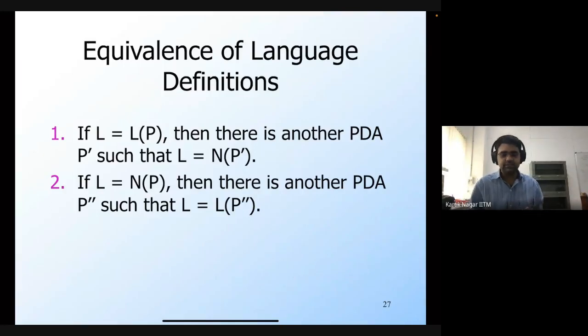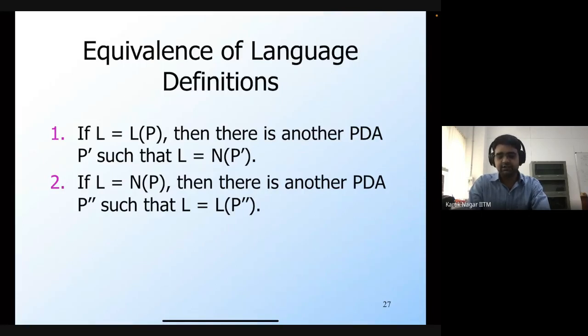That's why we can freely use any of these language definitions whenever we are trying to construct a PDA for some given language. If you're constructing a PDA for a given language, you can assume the acceptance criteria to be either through the final state or through the empty stack.